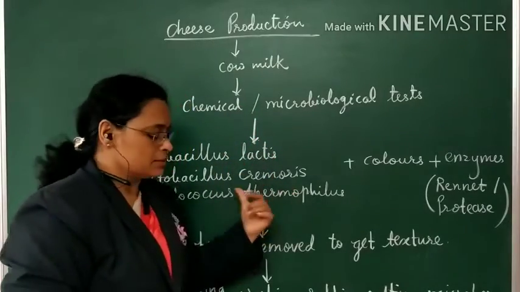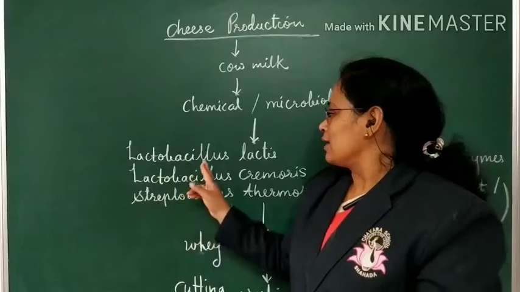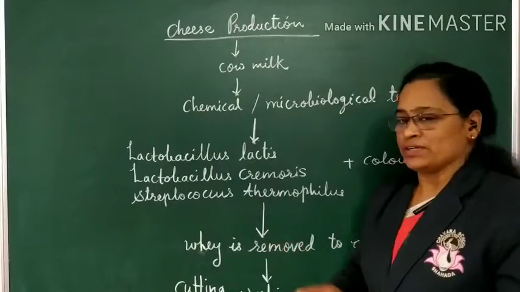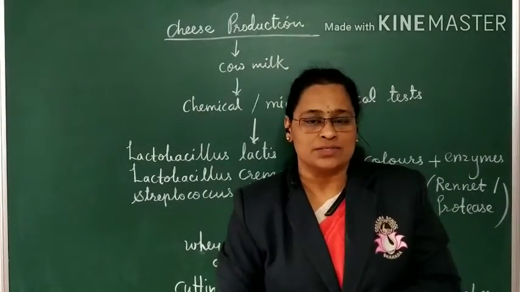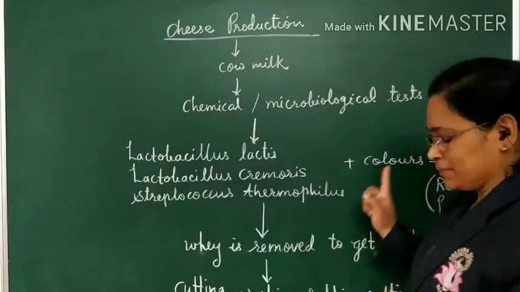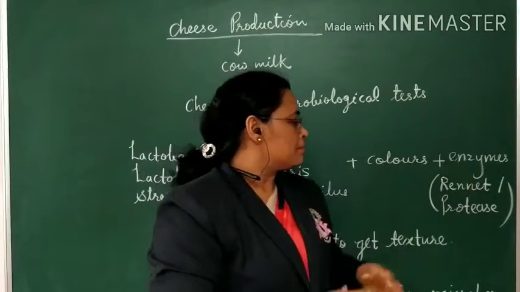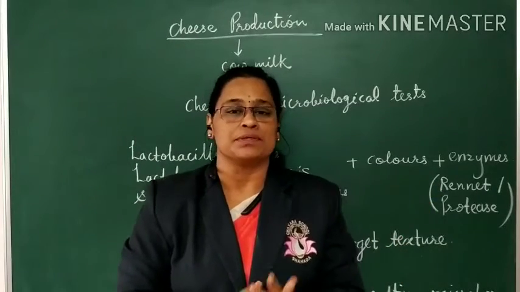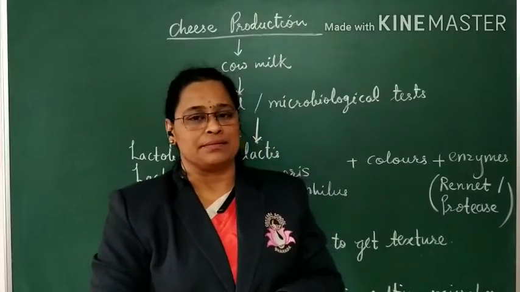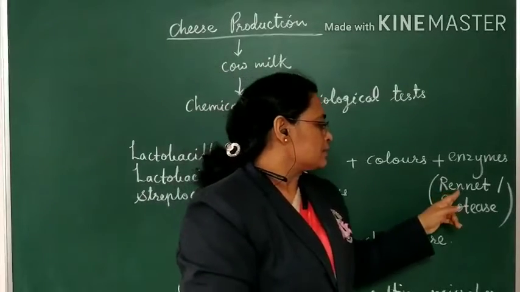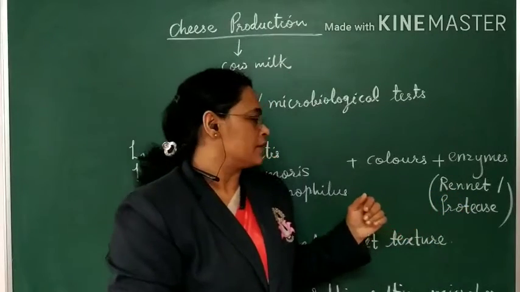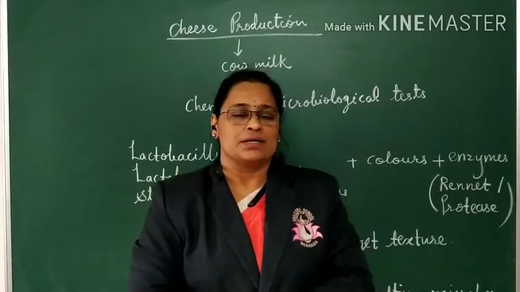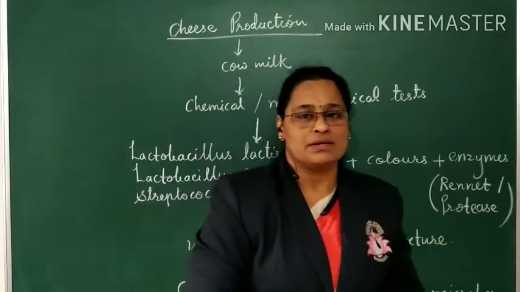For that purpose, various strains of bacteria are added, like Lactobacillus lactis, Lactobacillus cremoris, and Streptococcus thermophilus, which imparts sourness to the cheese. Then some colors are also added. Afterwards, cheese is mainly prepared by adding enzymes. Enzymes like rennet, which was previously obtained from the alimentary canal of animals or cattle, and nowadays it is very rarely used, but some industries are still using rennet. Nowadays protease enzyme is used, which is obtained from fungi. To produce vegetarian cheese, these enzymes are used.